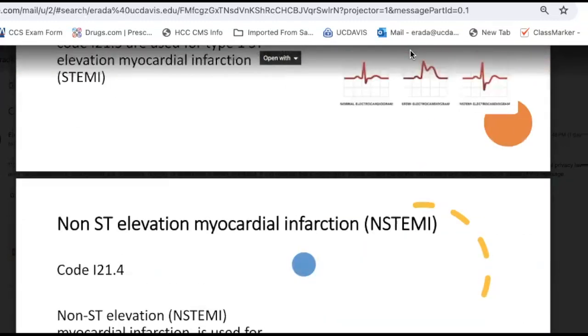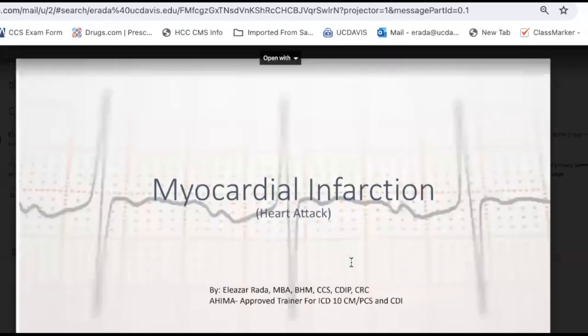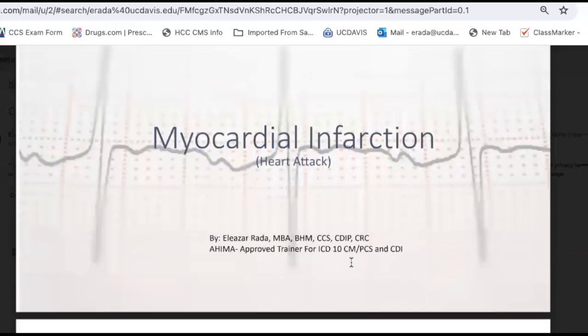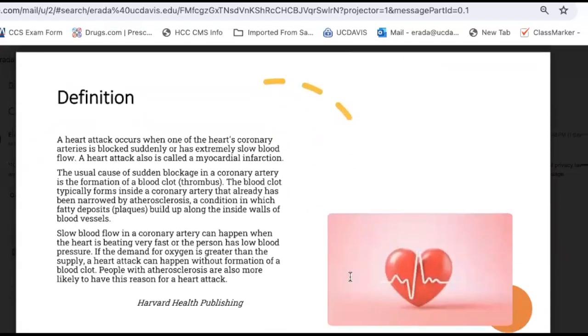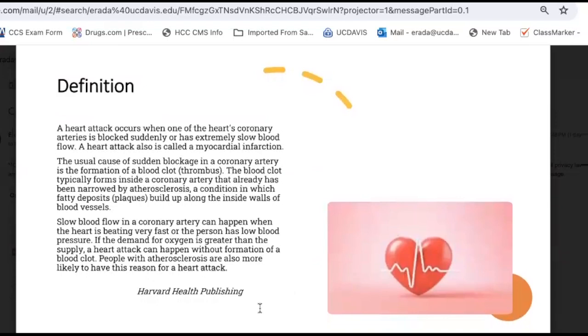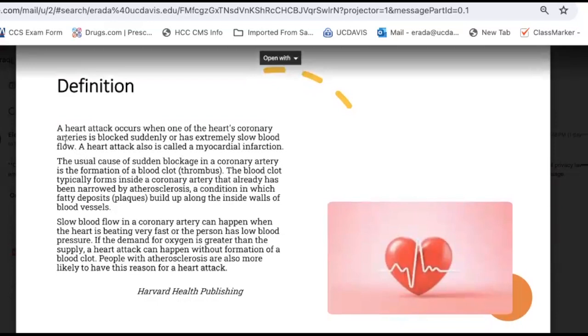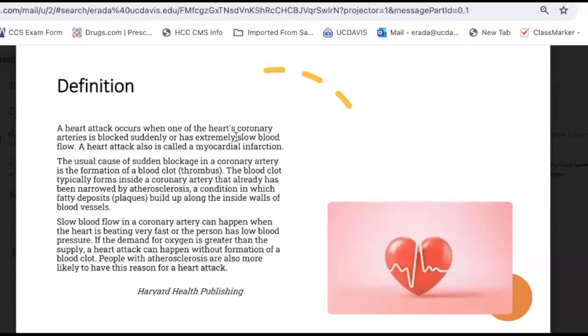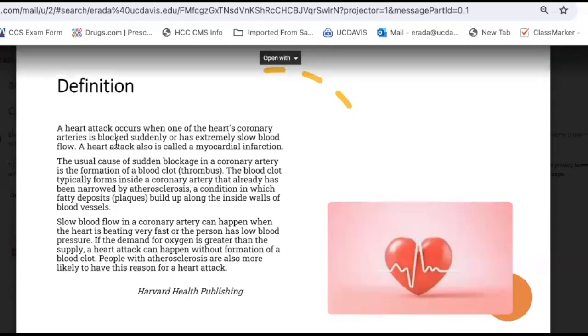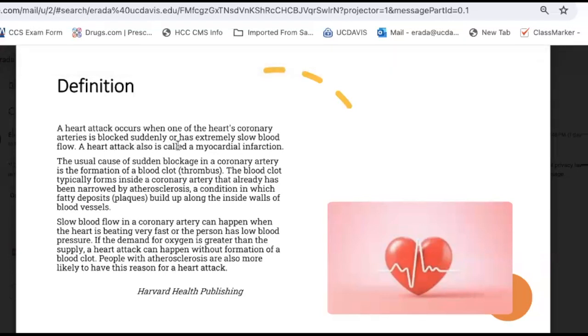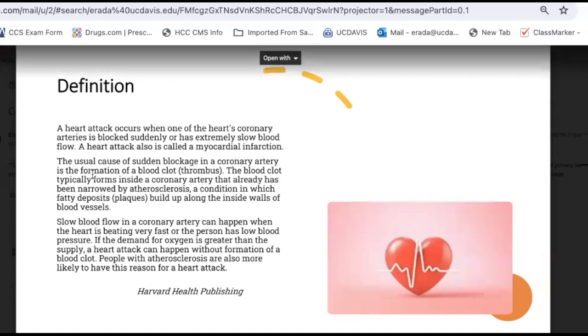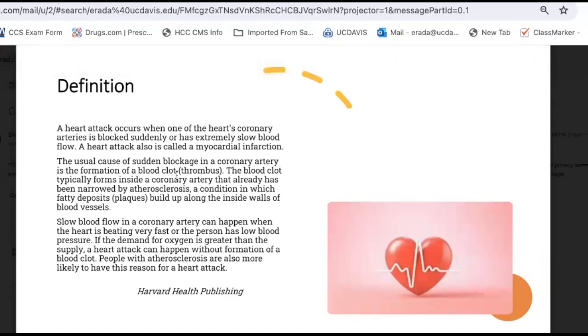But let me first define what a myocardial infarction is. Let's go to this definition. According to Harvard Health Publishing, this is how they describe myocardial infarction. A heart attack occurs when one of the heart's coronary arteries is blocked suddenly or has extremely slow blood flow. A heart attack also is called myocardial infarction. The usual cause of sudden blockage in the coronary artery is the formation of a blood clot, a thrombus.